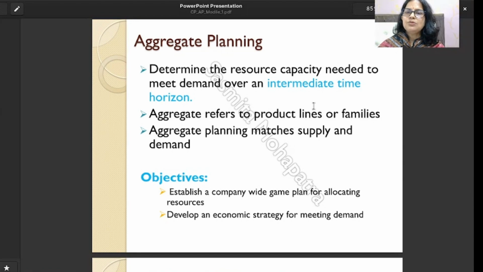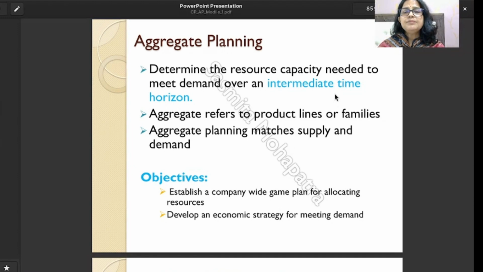Aggregate planning is also called intermediate time horizon or middle term planning. That is, we can also say it is tactical planning. We need to determine how much of the resources we need for this intermediate time horizon to meet the demand of the market. So we plan the resources needed for this intermediate time horizon to meet the demand.